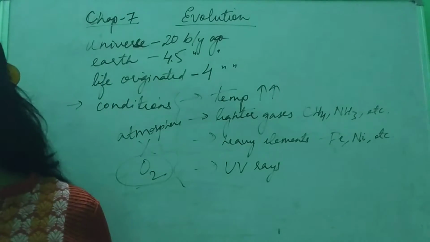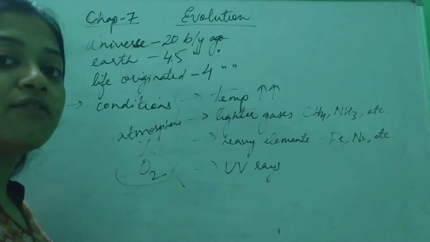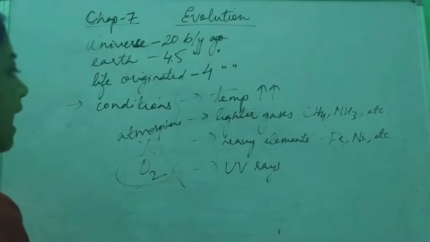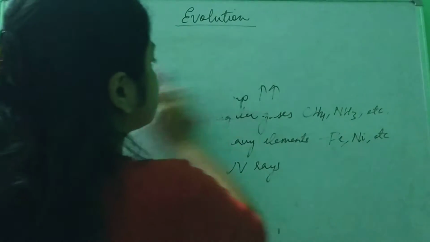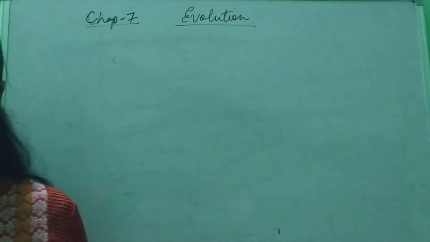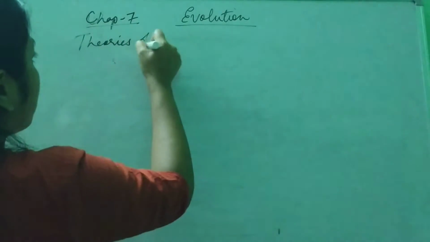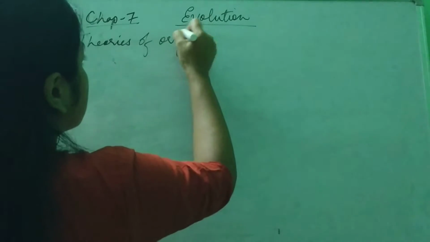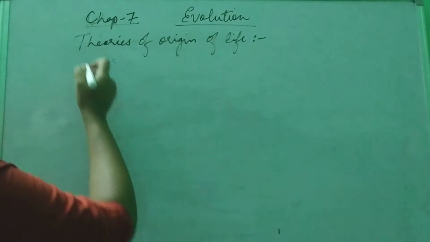After these conditions, we have to know various theories that gave us some knowledge about how life came into existence. Theories of origin of life.